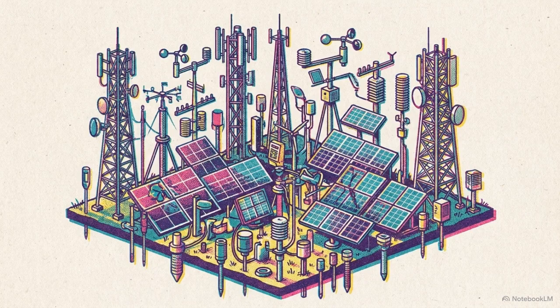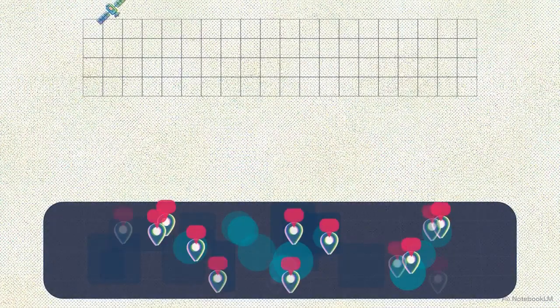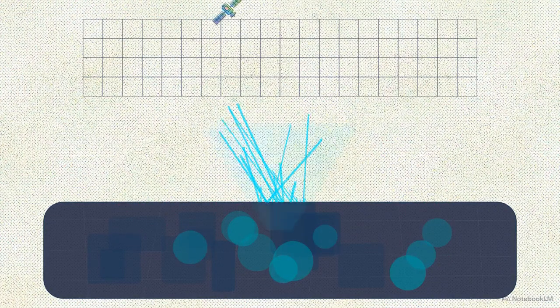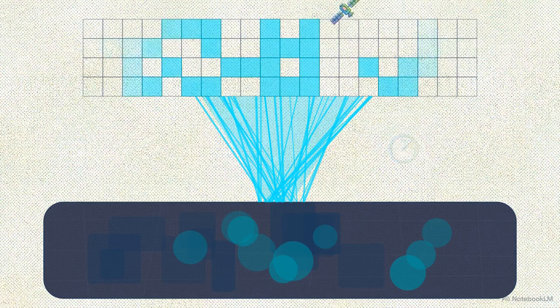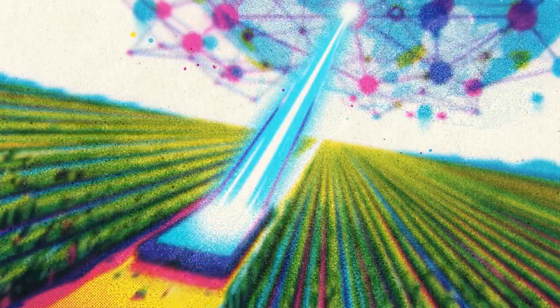Closing this temporal gap typically means deploying massive, expensive arrays of hardware, weather stations, soil probes, and new satellite constellations. LeafEngines takes a different architectural approach. It closes the gap without deploying a single new piece of hardware. It treats the active, daily inquiries of people working the land as a continuous data stream, complementing static orbital models with real-time human intelligence. The architecture relies on the existing infrastructure of Telegram.